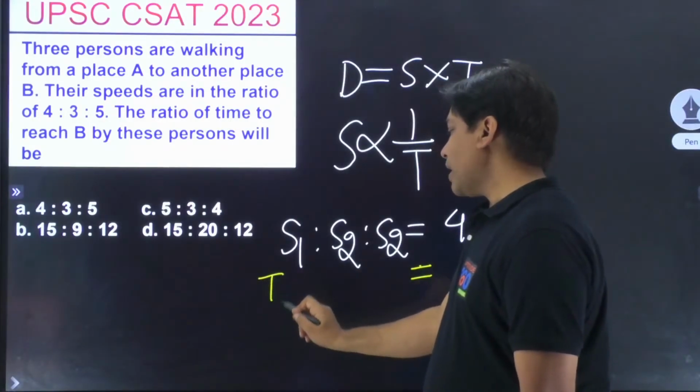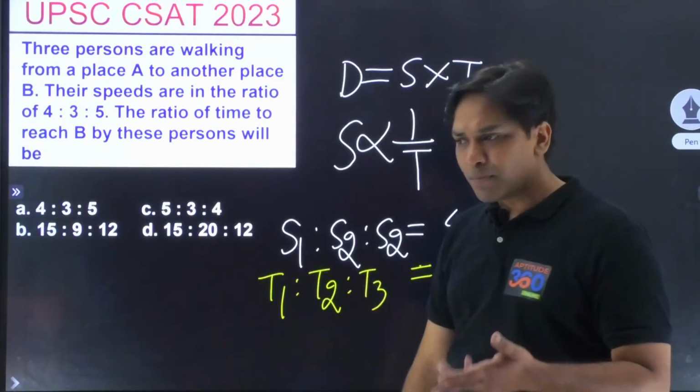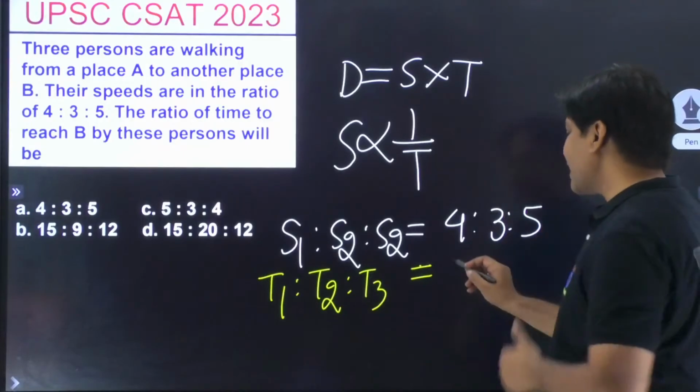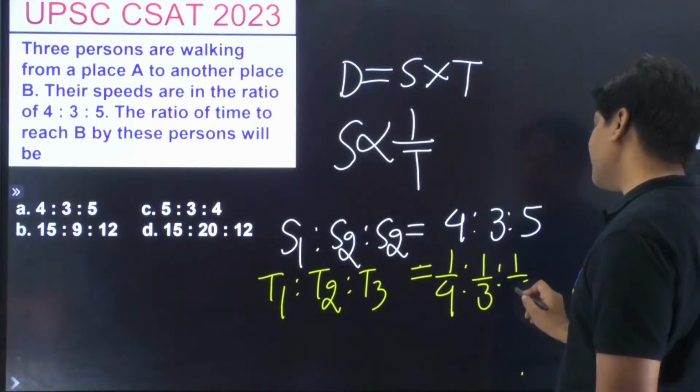So time 1 is to time 2 is to time 3. It's pretty simple ना यार. रेसिप्रोकल है तो इसको 1 by कर दो. 1 by कर दिया तो ये कितना आ गया? 1/4 is to 1/3 is to 1/5.